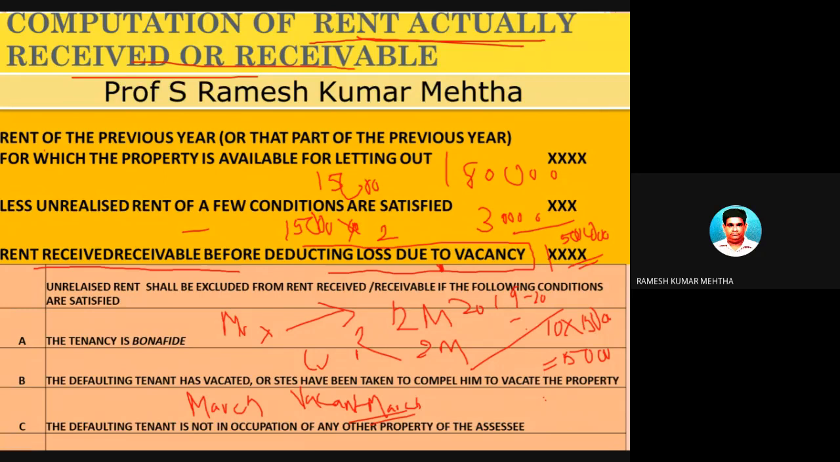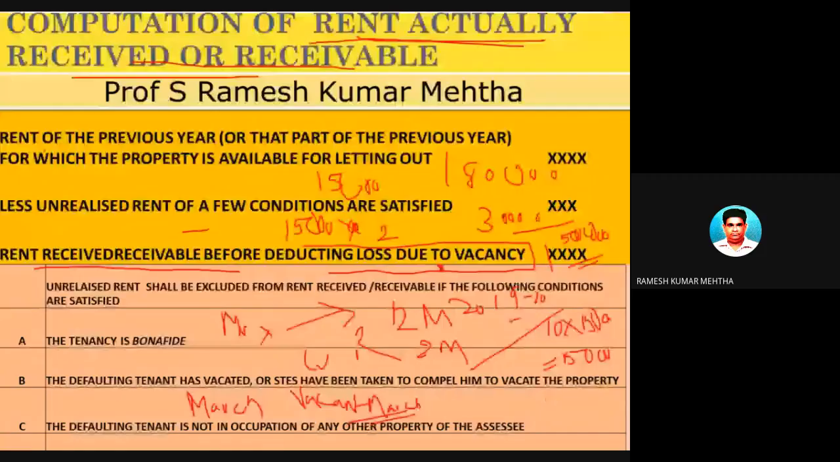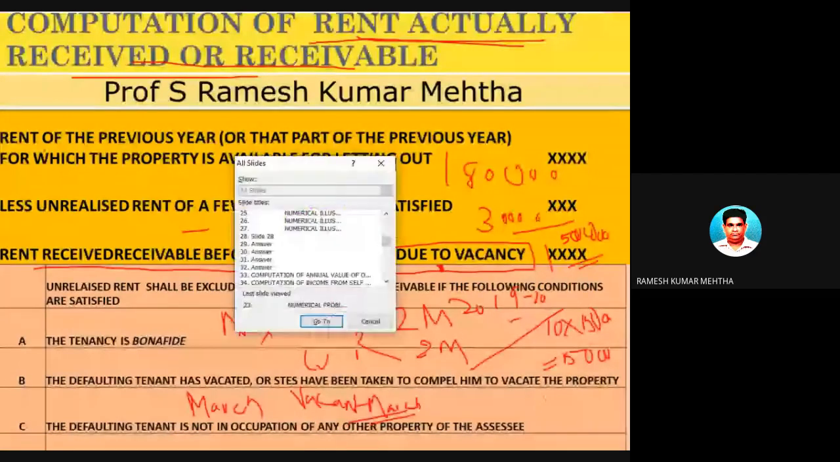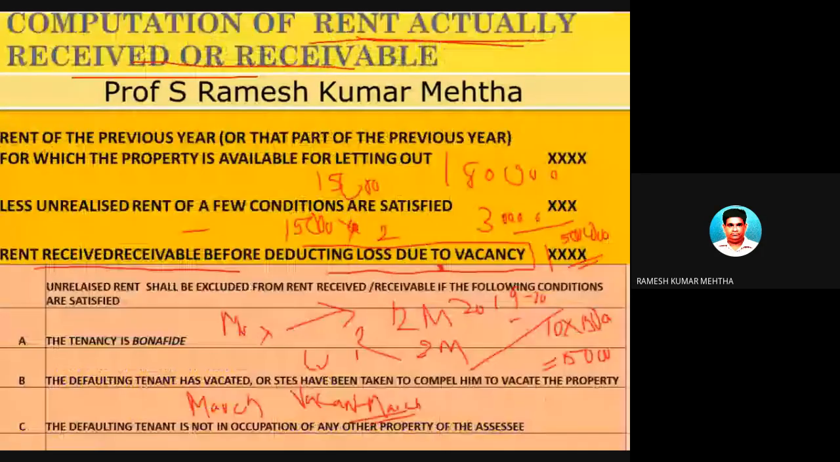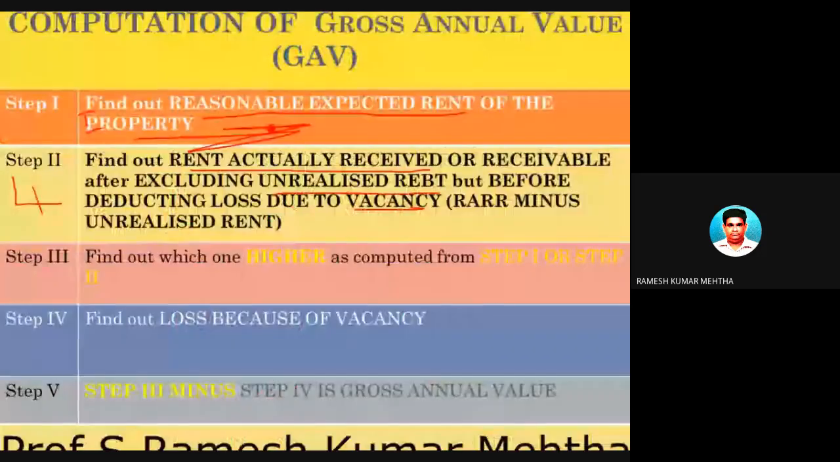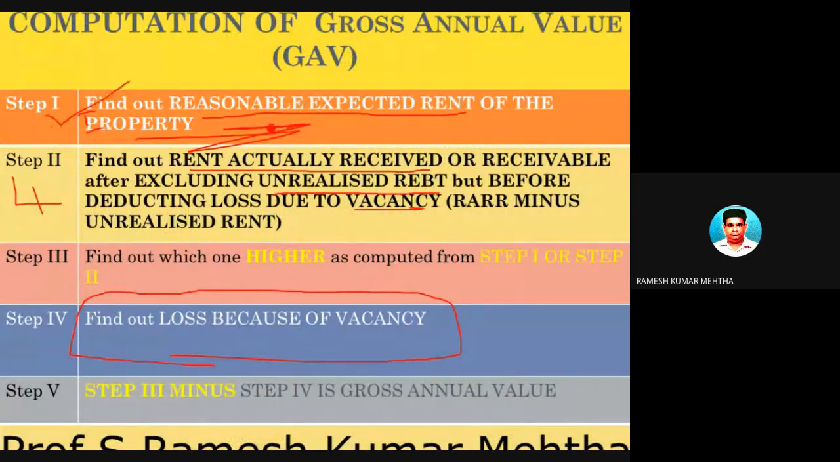So that is called loss from house property due to vacancy. So how many losses are there? There is a loss of unrealized rent. There is a loss of vacancy rent. So in this step you should not find out loss due to vacancy. That step will be done somewhere else. If you look, it will be done in step number 4 to find out the gross annual value. The first step is over, the second step is over.